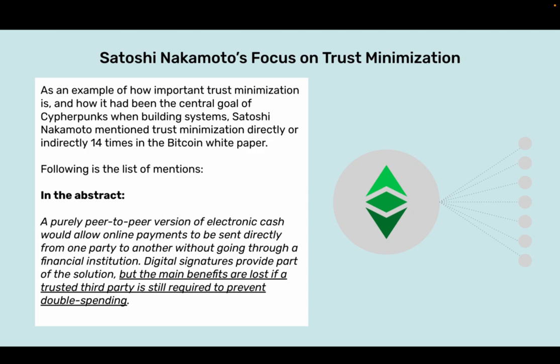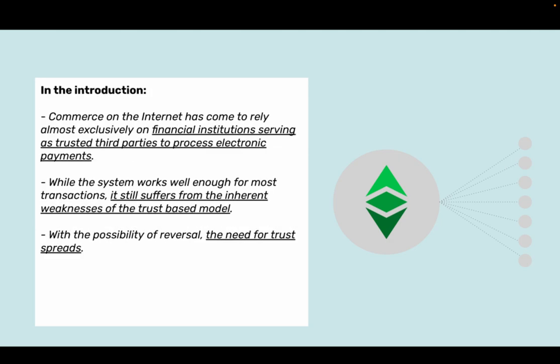In the abstract, a purely peer-to-peer version of electronic cash would allow online payments to be sent directly from one party to another without going through a financial institution. Digital signatures provide part of the solution, but the main benefits are lost if a trusted third party is still required to prevent double spending.